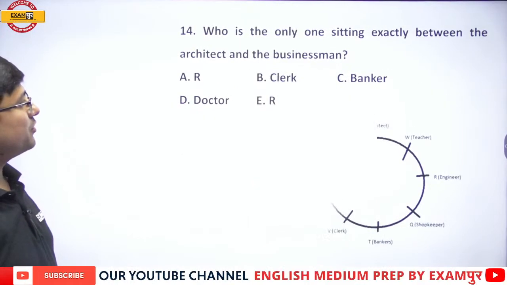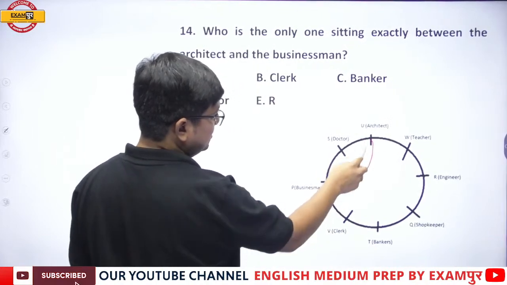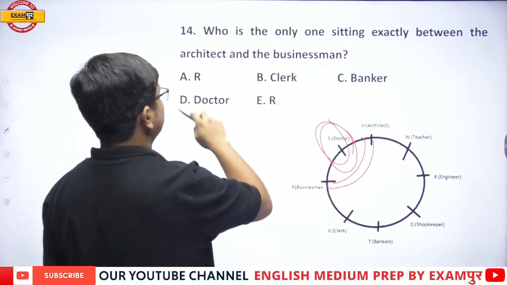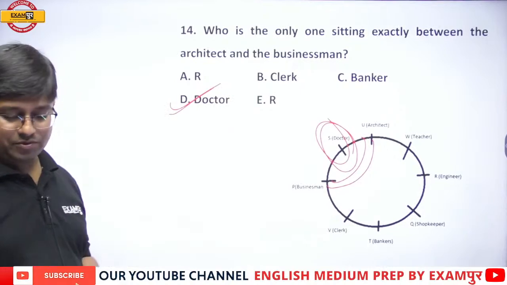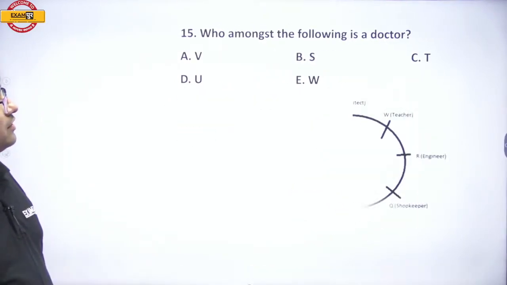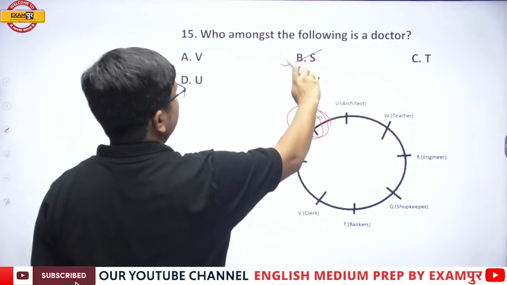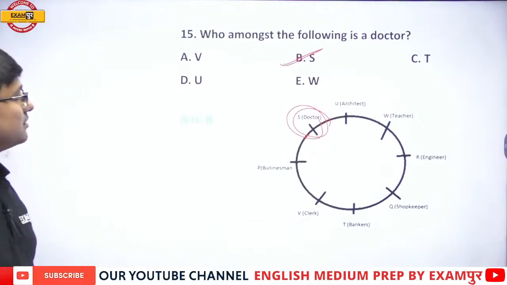Who is the only one sitting between architect and businessman? The only one between them is the doctor, option D. Now, who among the following is a doctor? The one who is a doctor is S, option B, that is S.